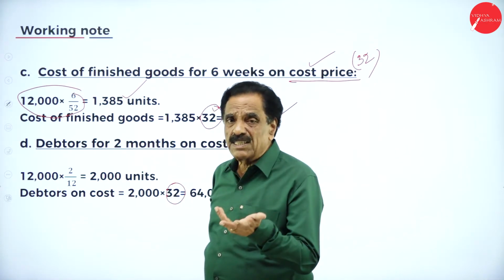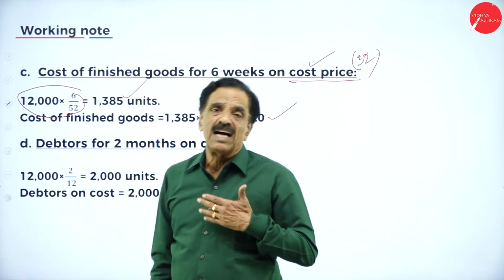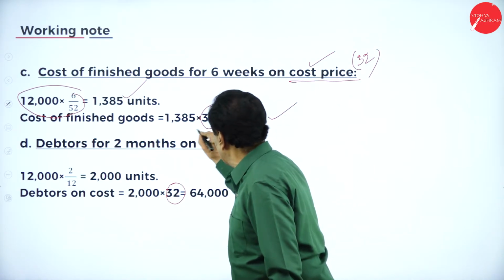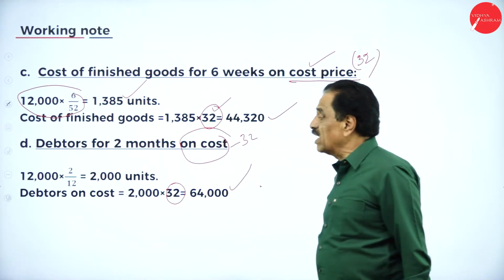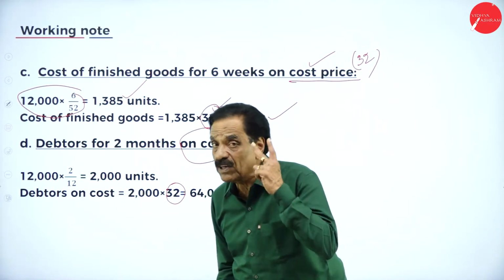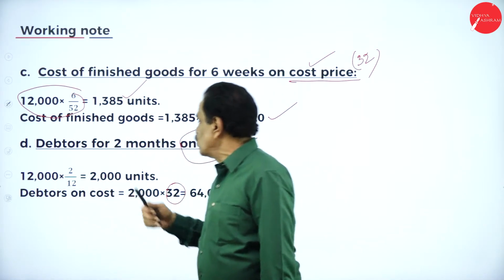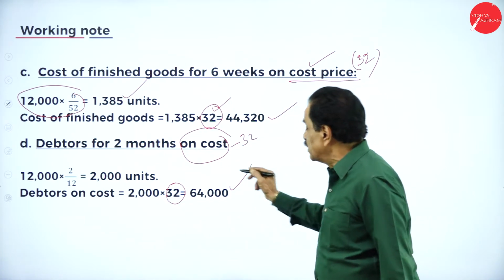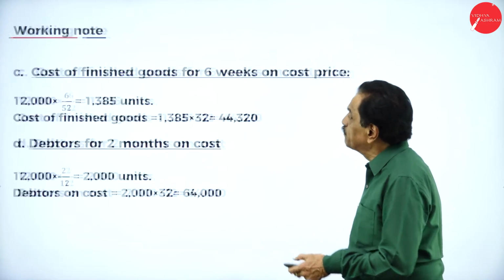Debtor for 2 months. We allow the customer to pay the amount after 2 months. They become the debtor and we become the creditor. Debtor for 2 months on the cost price. What's your cost price? 32 rupees. The debtor is going to stay for 2 months. 12,000 into 2 by 12 is 2,000 units. You go with the cost price, 2,000 into 32, 64,000. It works out. We'll move on to the next one.